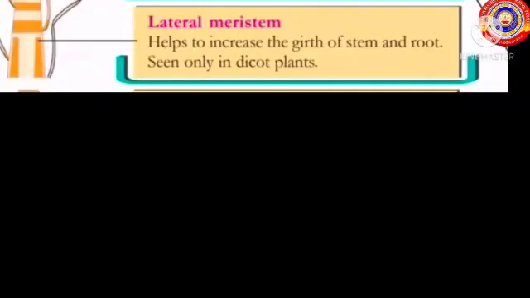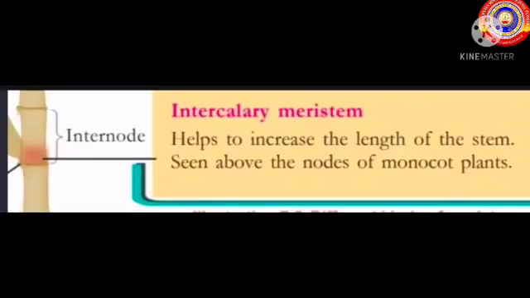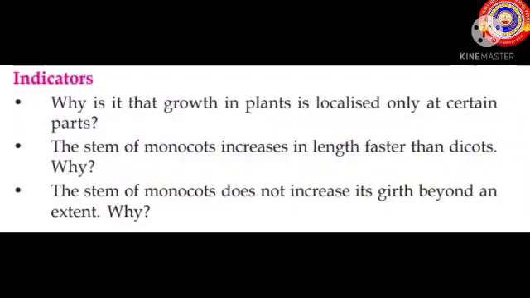Lateral meristem helps to increase the girth of stem and root, which is seen only in the dicot plants. Last one is the intercalary meristem. It helps to increase the length of stem, and it is seen above the nodes of the monocot plants. Students, this indicator question is very important. Write it in your notebook.